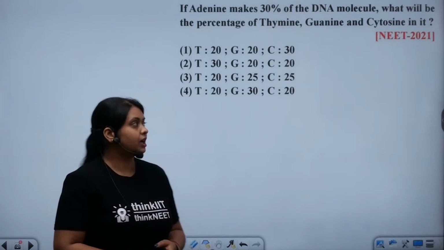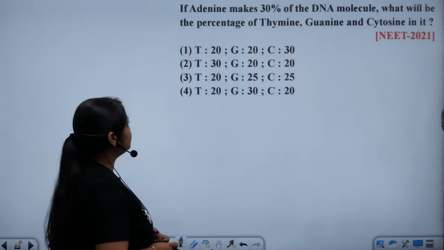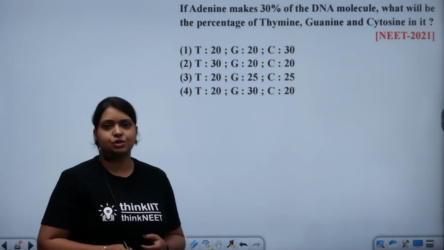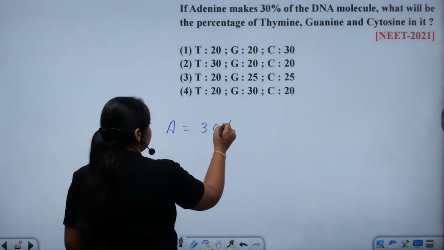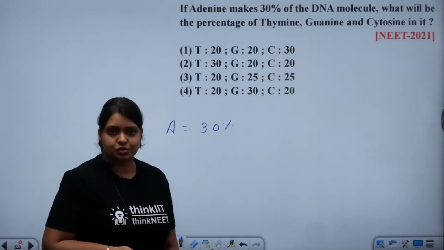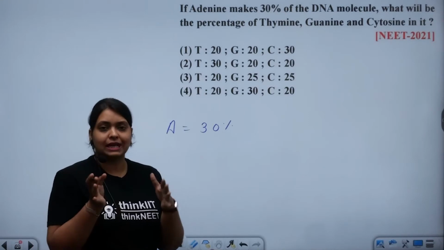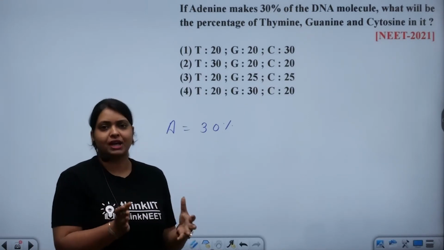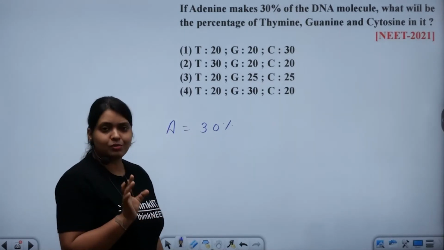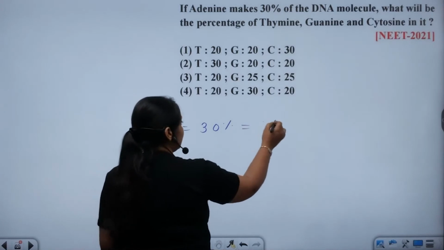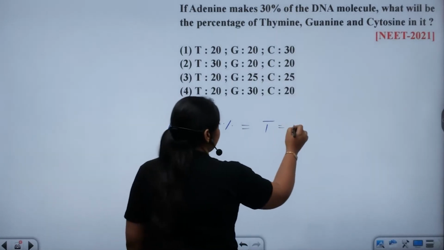Over to our next question: if adenine makes 30% of the DNA molecule, what will be the percentage of thymine, guanine and cytosine in it? Let's see. We have adenine 30%. According to Chargaff's rule, the number of adenine is equal to the number of thymine, because adenine binds with thymine while cytosine binds with guanine. So if you have 30% adenine, there will be 30% thymine, because adenine binds with thymine only. So thymine will also be 30%.